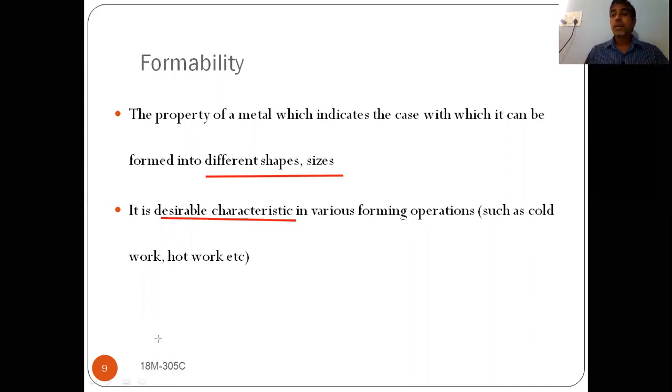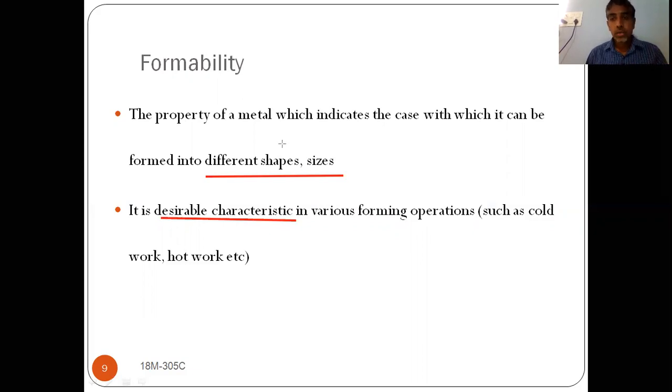If it is easily formable, then we can say that it has good formability. If it is very difficult to form, then we can say that it does not have good formability property. So this property is desirable in cold working and hot working operations, where we are forming different shapes and sizes.